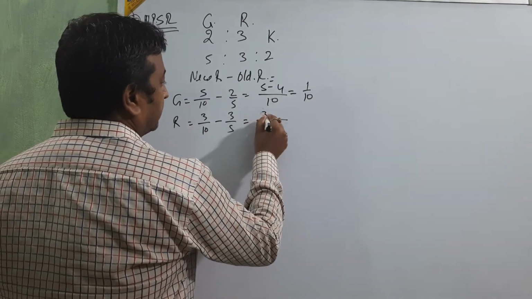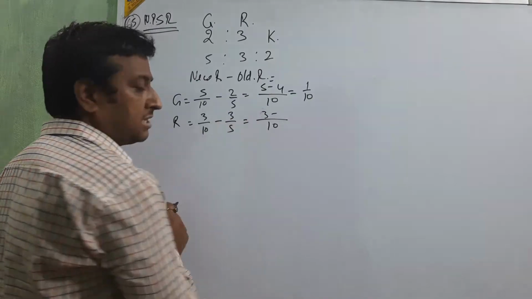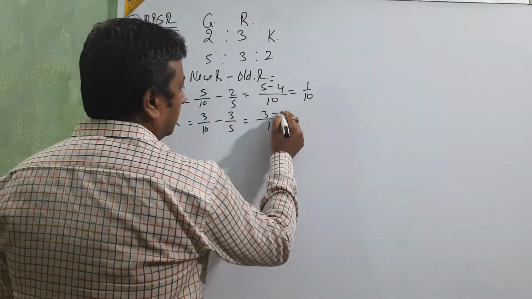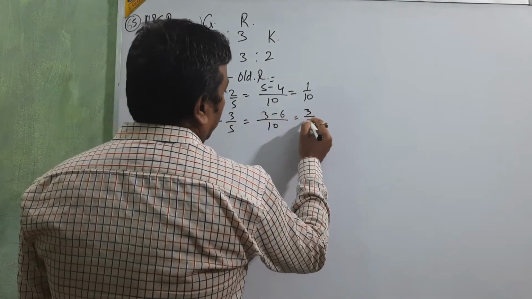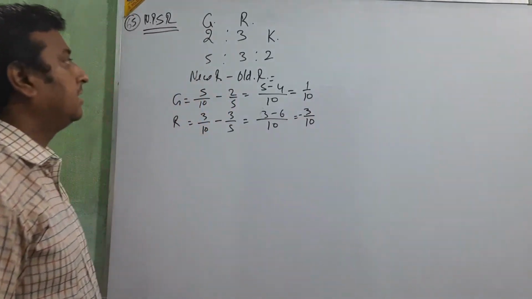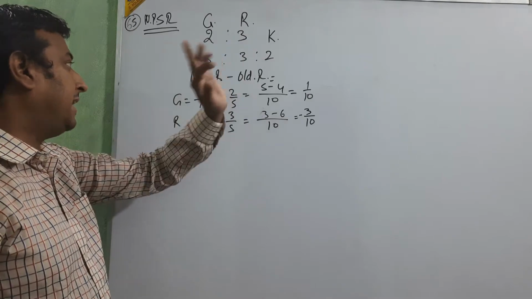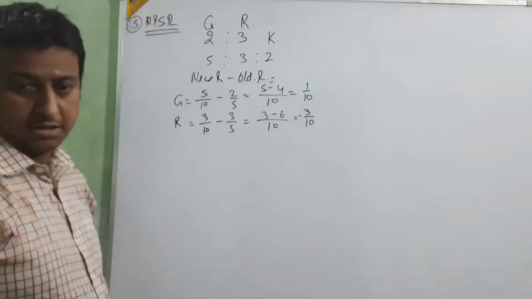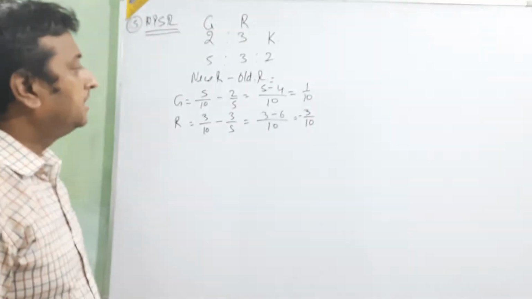For R, 3 minus 6 gives 3/10 in minus. It's 3/5, which is 6/10.